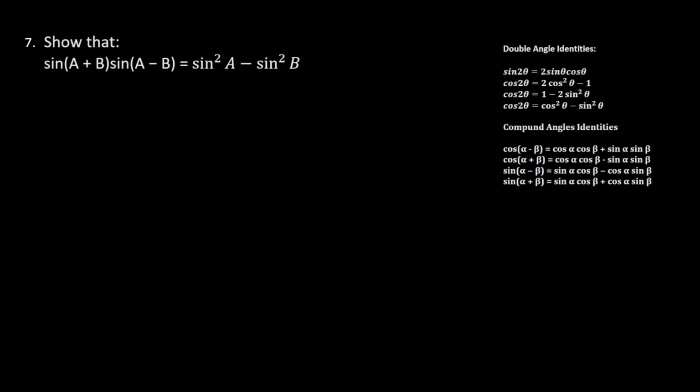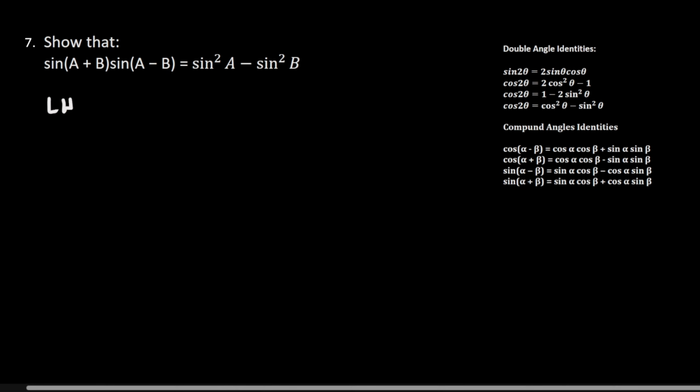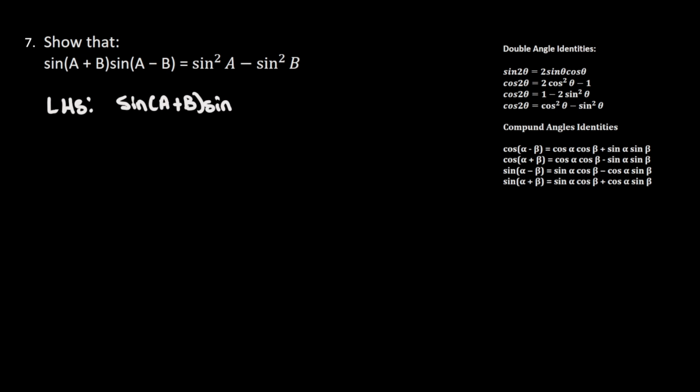We have to show that sine of a plus b times sine of a minus b is equal to sine squared a minus sine squared b. So I'm going to take my left hand side, which is sine of a plus b times sine of a minus b. And what I can do now is expand these by using the compound angle identities.